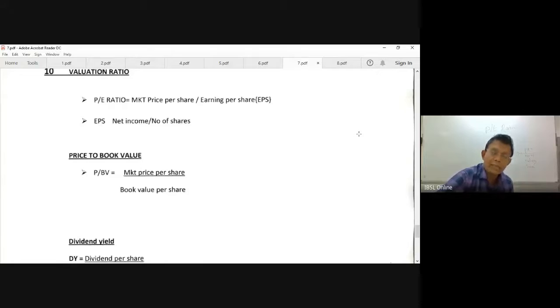If it is not listed, shareholders' capital plus reserves. That's all. That is the company's valuation, pure valuation. You can add whatever the goodwill. Goodwill is not recorded in the balance sheet, but balance sheet wise, the given figures, how do you ask to calculate how much this company is worth?